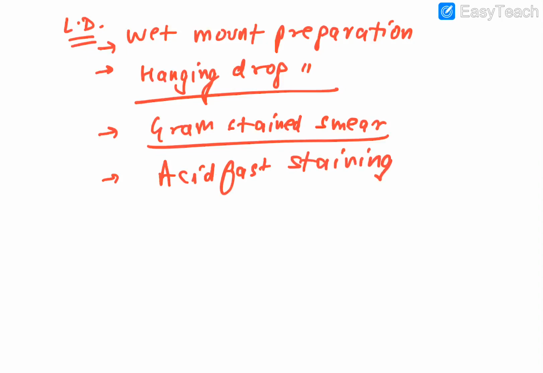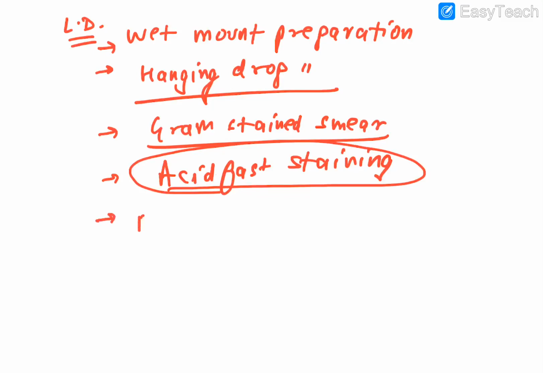Acid fast staining can also be done, because if you remember those opportunistic organisms, Cyclospora, Cryptosporidium, Isospora, they all relate with acid fast staining, because all of them are acid fast. And why is this important? Because all of them cause infection in HIV positive patients. Opportunistic infection in HIV positive ones.